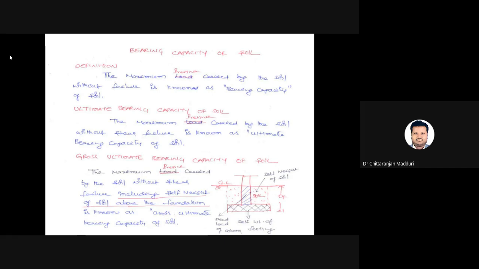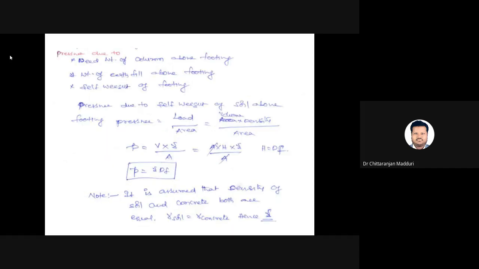That's why it is called including the self-weight of the foundation and the self-weight of the soil above the foundation. So the maximum pressure carried by the soil without shear failure, including self-weight of the soil above the foundation, is known as the gross ultimate bearing capacity of the soil.